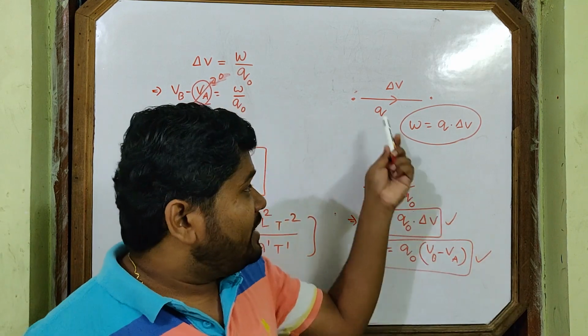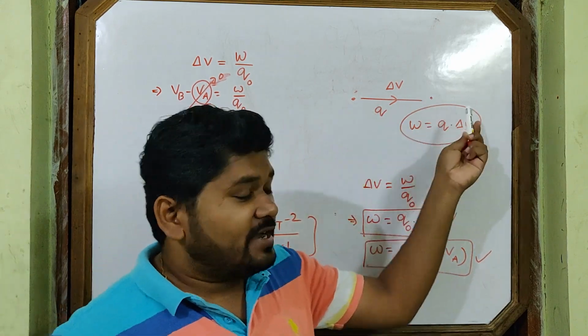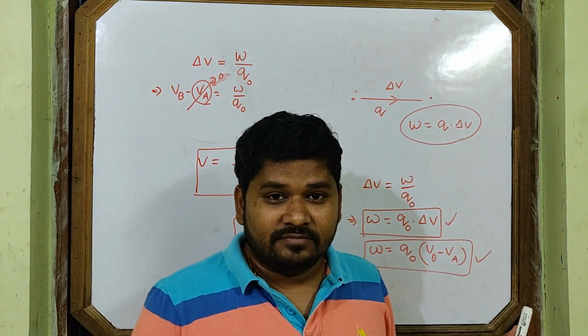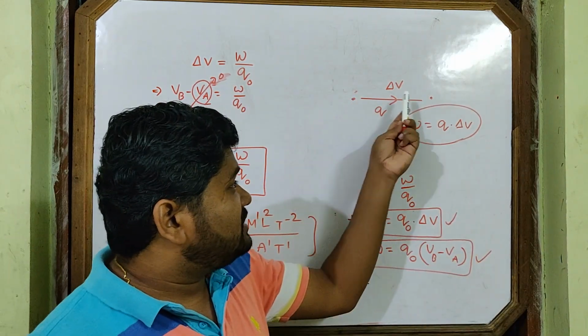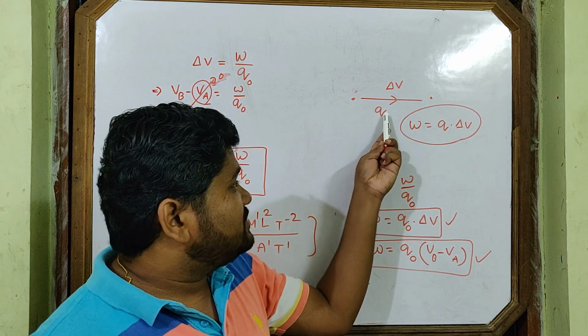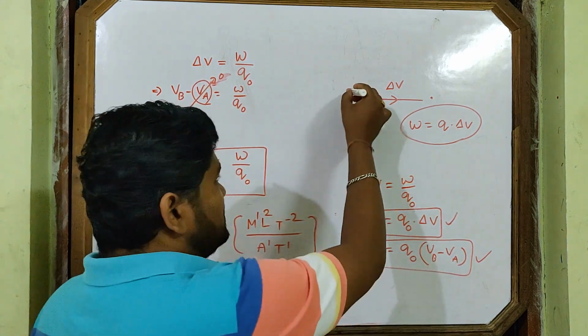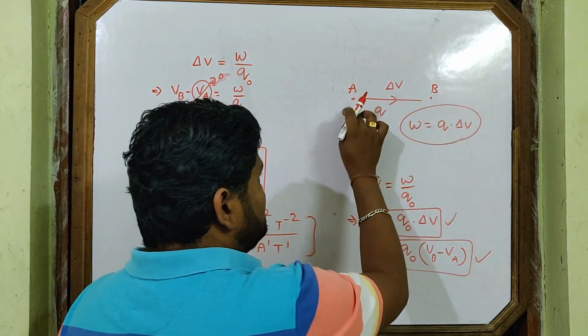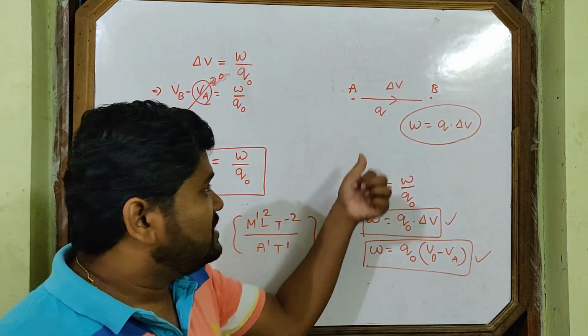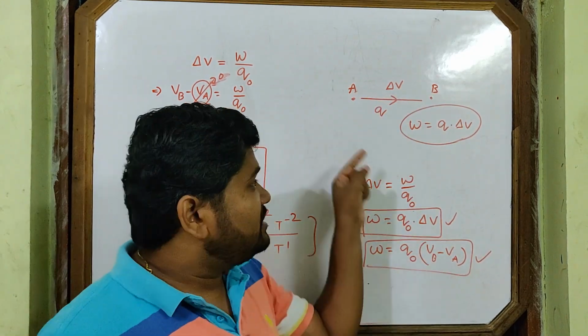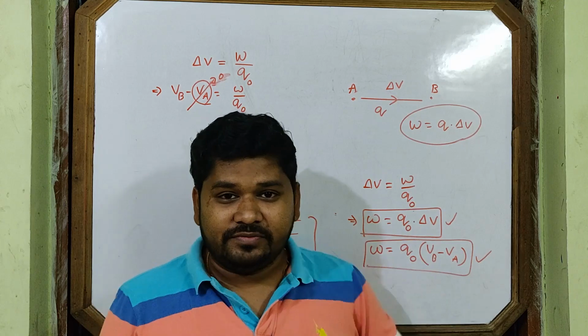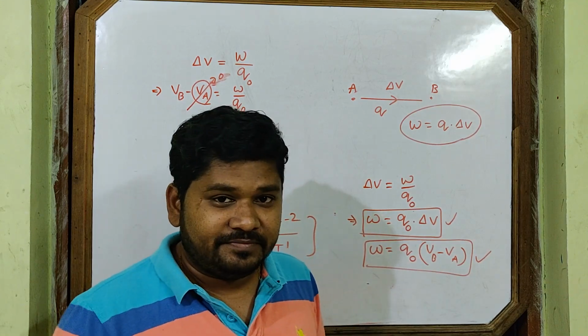I told you, when there is a difference of potential, then work is done. If A is at higher potential and B is lower, and the charge is positive, then the charge automatically moves by the field.